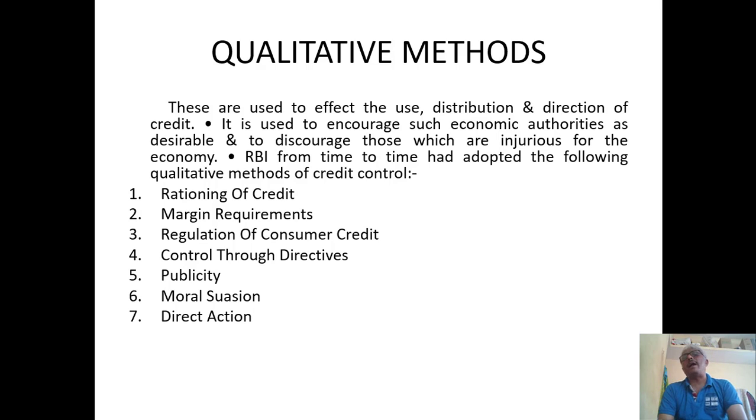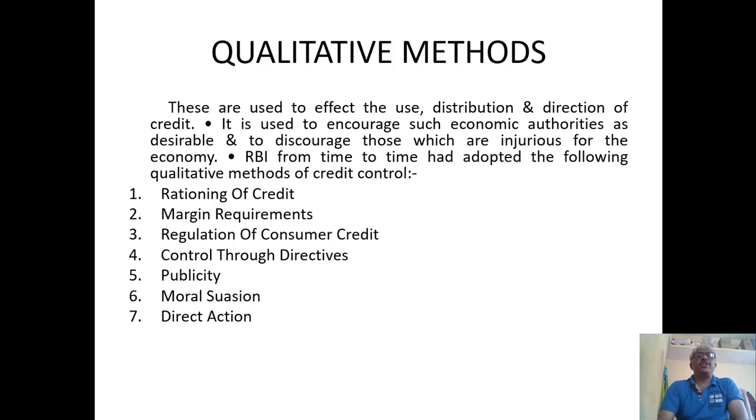RBI from time to time adopted the following qualitative methods of credit control, which means methods employed by the Reserve Bank of India towards all commercial banks to encourage the economy without causing any kind of injury to the economy.